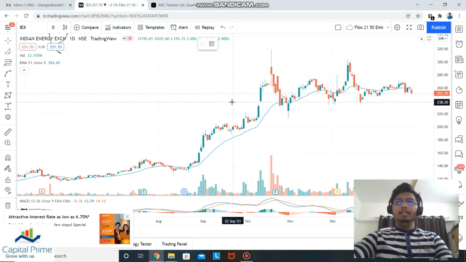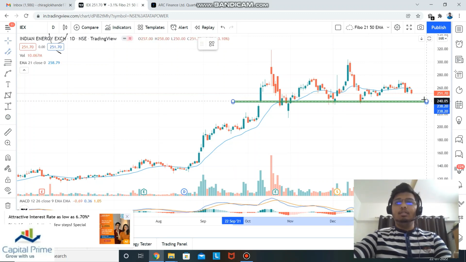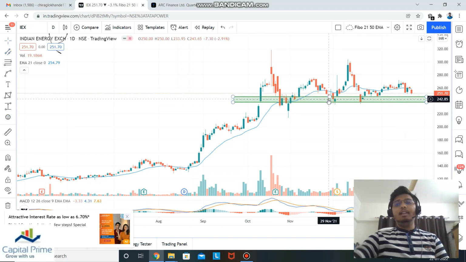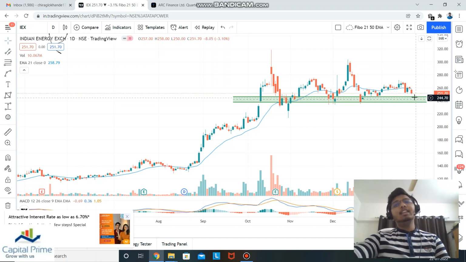So what I would recommend is these levels are important levels to watch for, and these are must-buy levels. I will definitely recommend buying IEX at this price. Even at the current price it is good. It is playing around its 21 exponential moving average. It can be a good buy. You can definitely go ahead with IEX. This is a thumbs up, and a thumbs up for a long time.